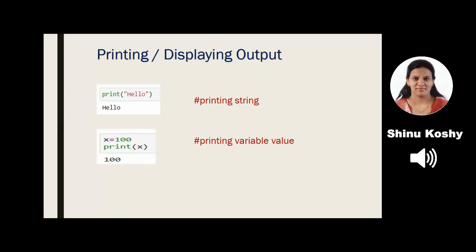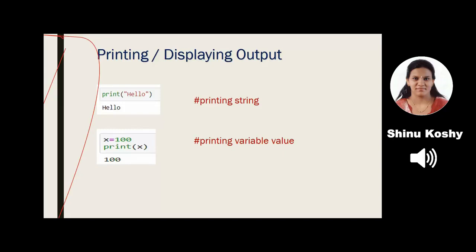Now, let us look at the most simple and important statement in any programming language, that is how to print an output. So we do calculations, we get the result, but until we print this result or we display the output, there is no use. So let us look at how to display the output that we have arrived at. It is just a simple statement, print. PRINT, written in all small letters.